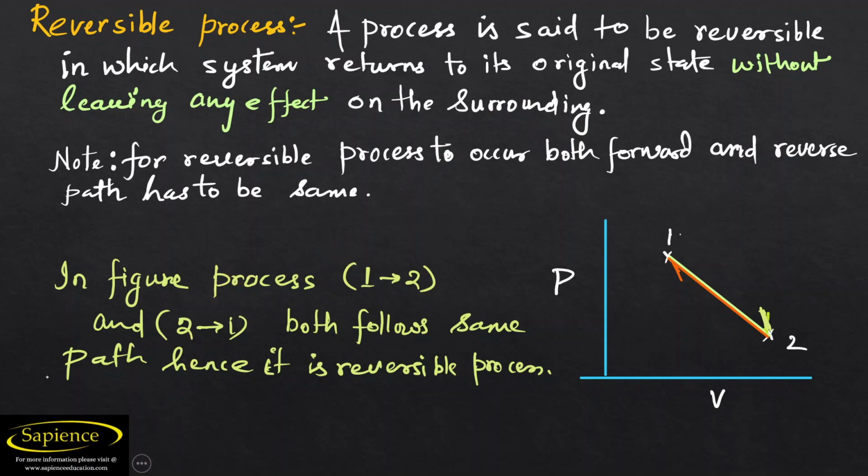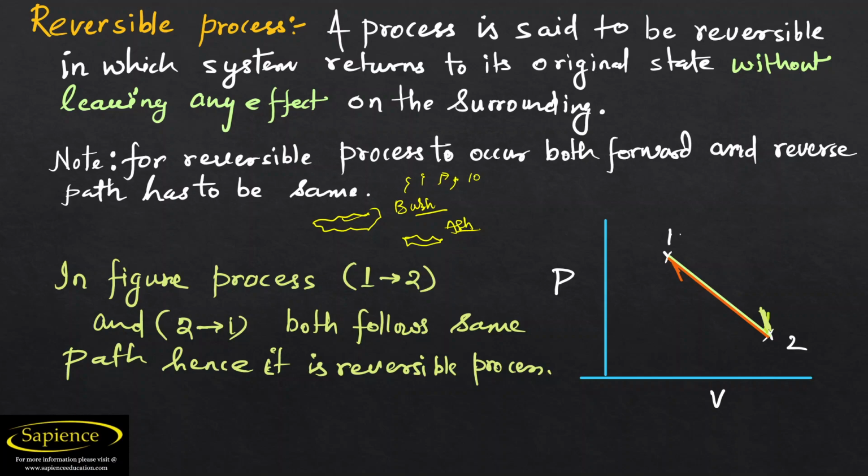I will give you one example to demonstrate the reversible process. Let us say you have a paper, and you burn this paper. So when you burn this paper, what will happen? It will convert into ash. Due to burning, there will be a heat ejection.